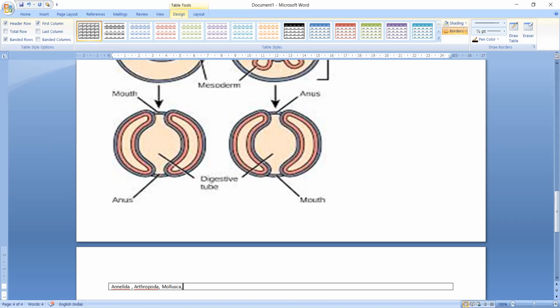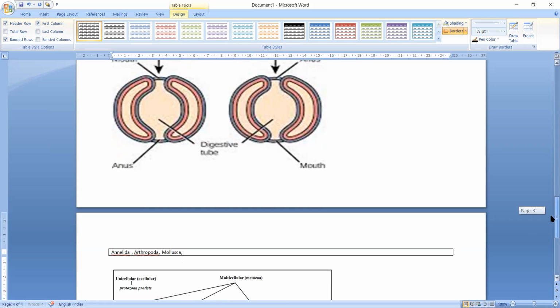Now, questions which are asked in exam, you have to remember that. Suppose earthworm has which type of coelom? Earthworm belongs to Annelida, so it will have schizocoelom. Cockroach will have which type of coelom? Periplaneta? Scorpion? Spider? All these questions are covered through Annelida, Arthropoda, and Mollusca.